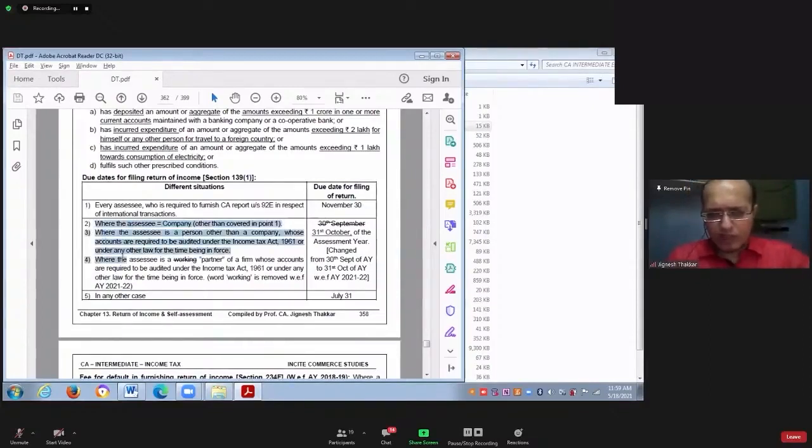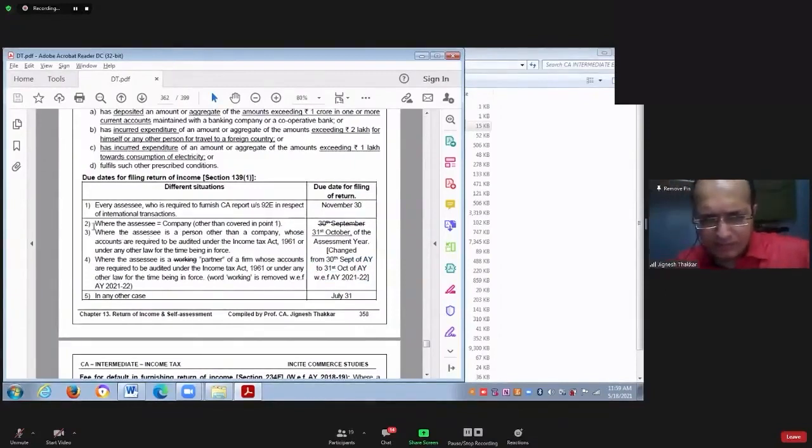Point number 2, point number 3, point number 4. In all these points, the due date of filing return up to last year was 30th September. Now it is extended by 1 month. Now onwards, it will be 31st October.